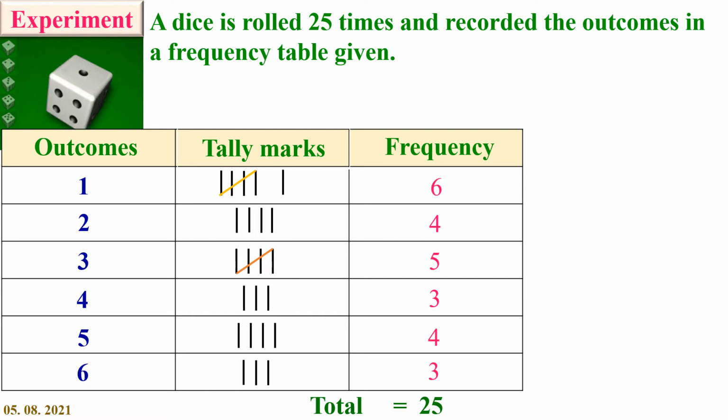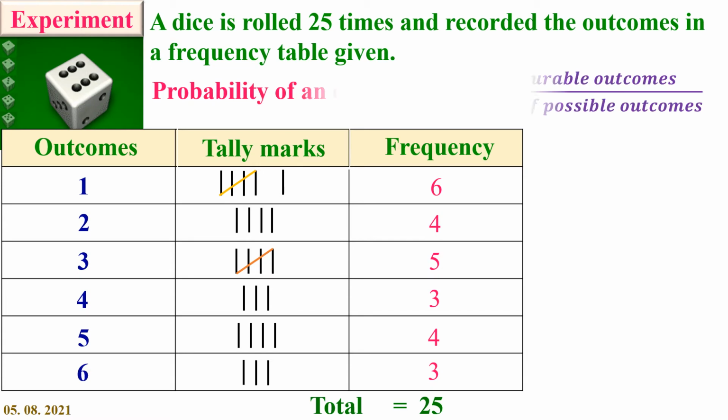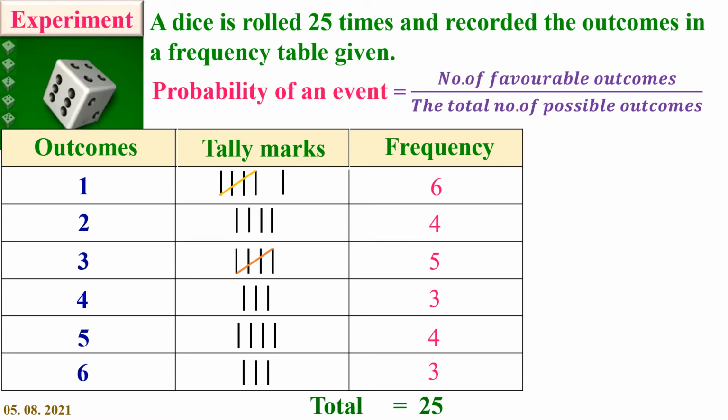Now, how to indicate these outcomes in probability? First we have to know the formula. Probability of an event is equal to number of favorable outcomes divided by total number of possible outcomes. Here, total number of possible outcomes is nothing but how many times I rolled the dice, 25 times. Number of favorable outcomes, if you take 1, is 6.